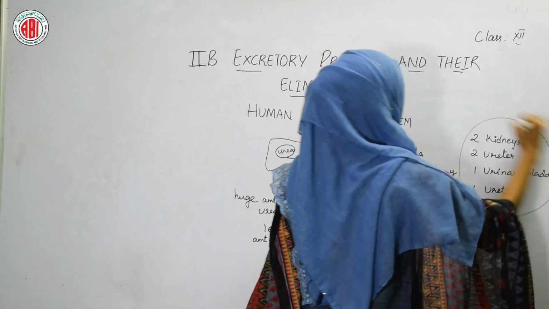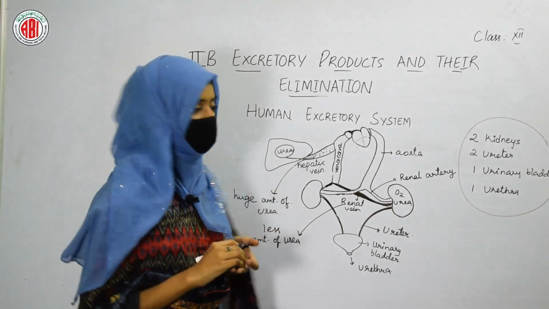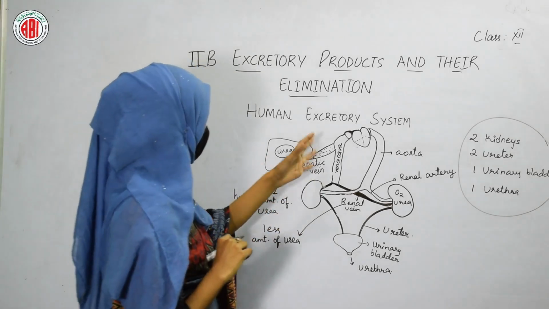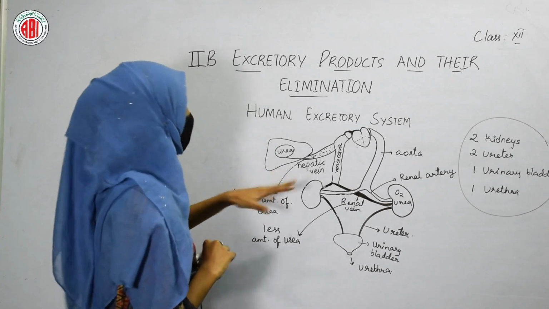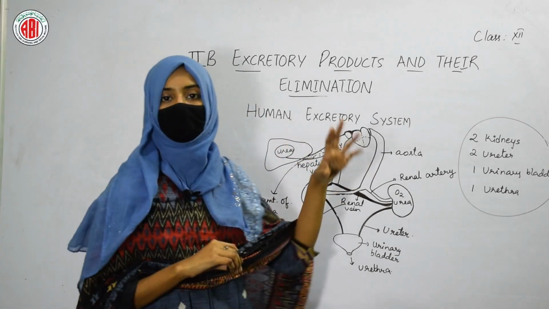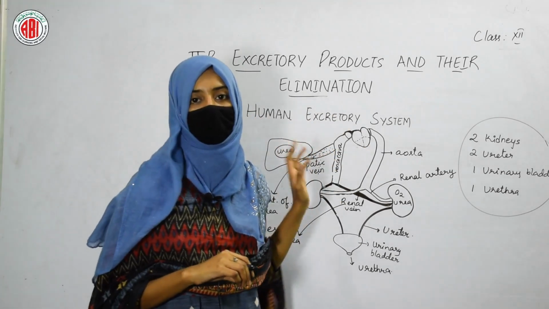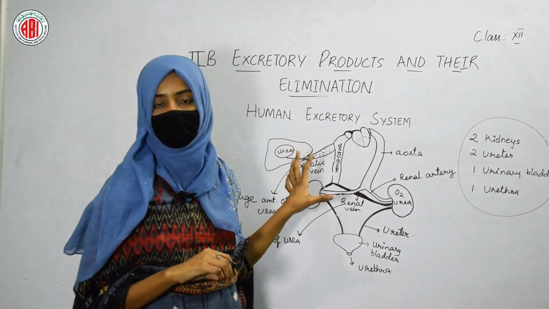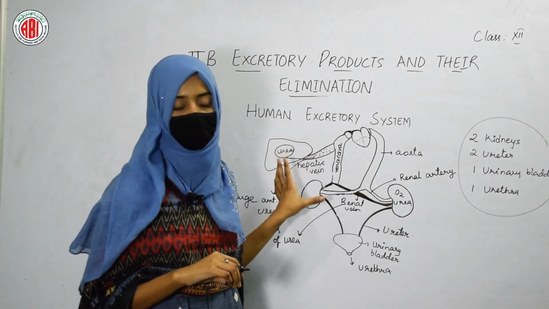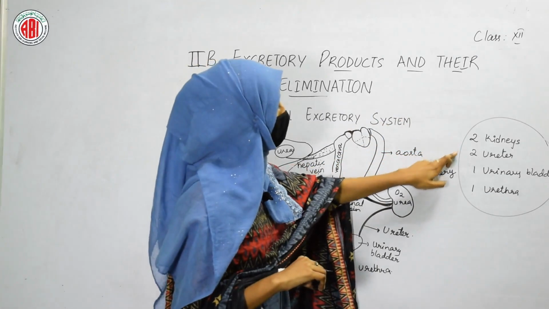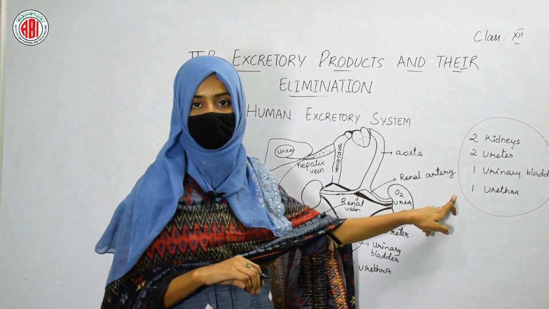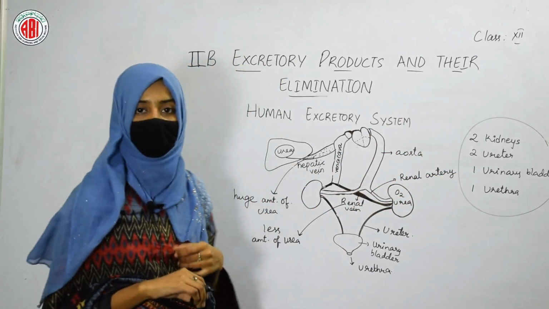All these parts form our excretory system. The rest, renal artery, renal vein, aorta, hepatic vein, all these are parts of our circulatory system. They do not contribute to the process of excretion. Only the kidneys, ureters, urinary bladder and urethra are the parts of our excretory system.